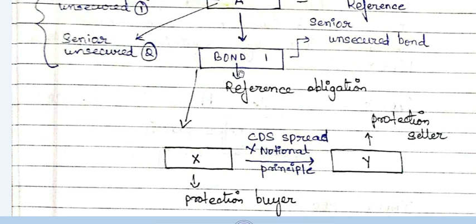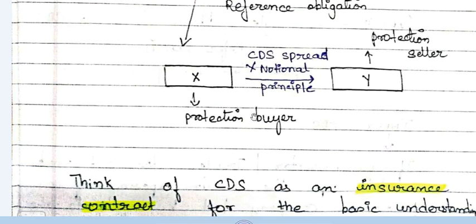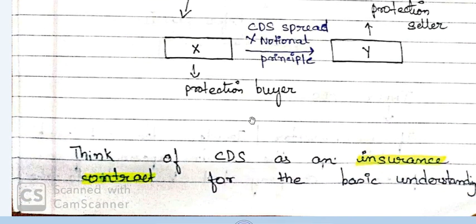Now, in this case, if this entity A or Reliance Industries Limited defaults on any of its bonds, it may be a senior bond, it may be a junior bond, it may be a subordinate bond. So if it fails to pay interest or coupon on any of its bonds, then it may be termed a credit event. Okay, any of its bonds. Now, so this is a CDS contract. Okay, this is a CDS, credit default swap. So we are okay with the basic introduction to a CDS contract. So think of a CDS as an insurance contract for the basic understanding. So now we should move further into the concepts.